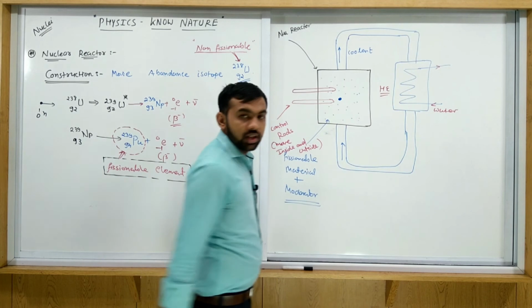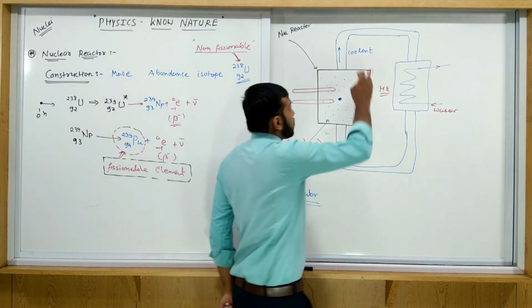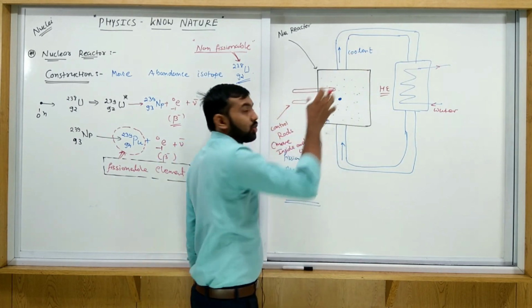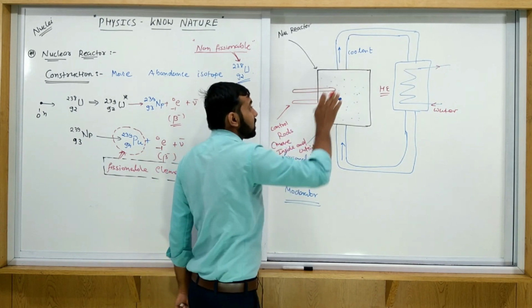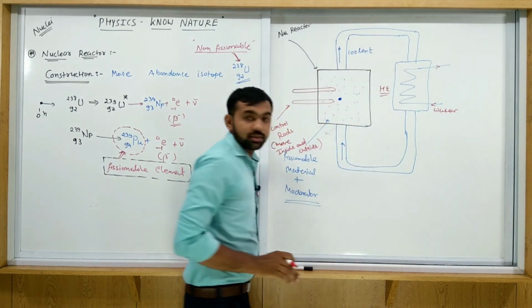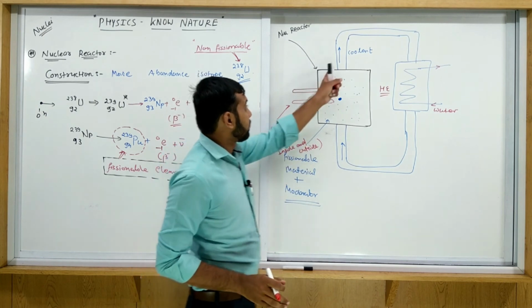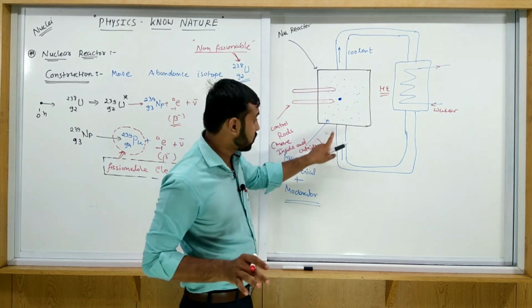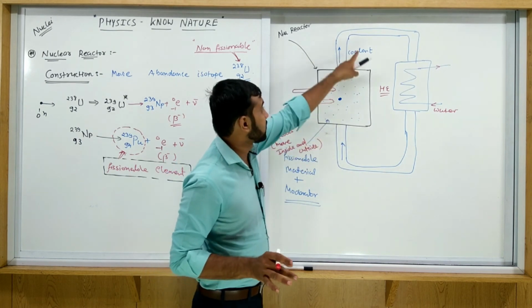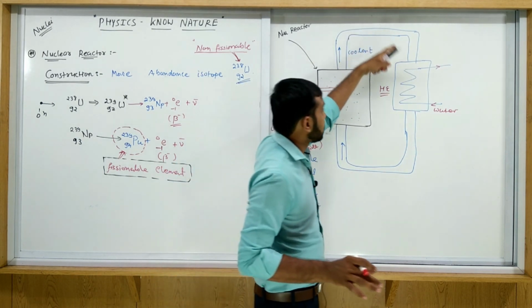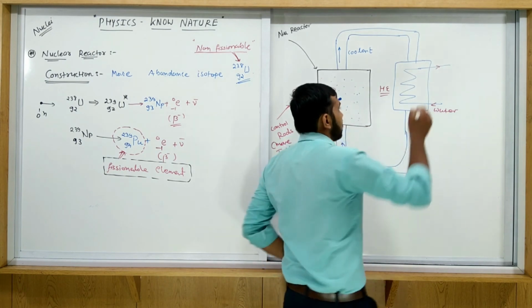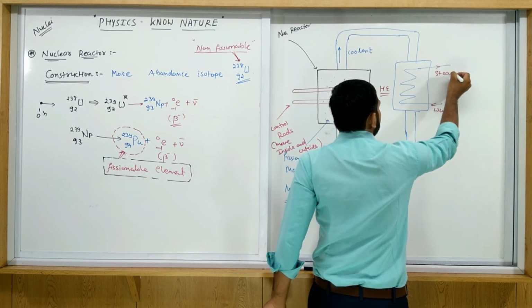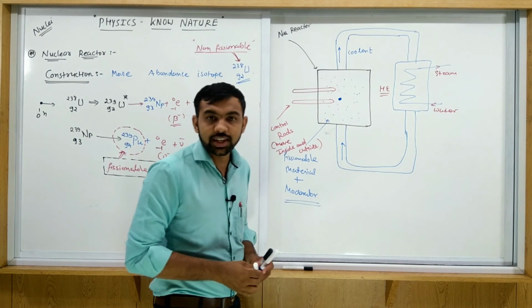Water is passed through the heat exchanger. So some heat which is carried by the coolant is transferred to the water. When the coolant first enters here, it is cool. Now it passes through here and becomes hot, and this heat is transferred into the water. So water is converted into steam.